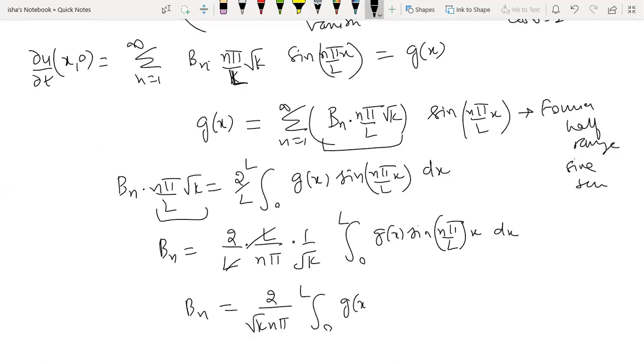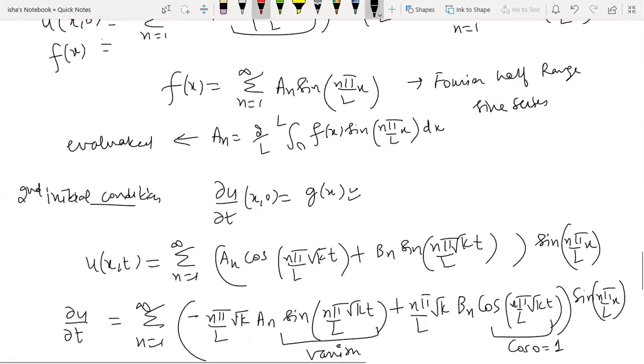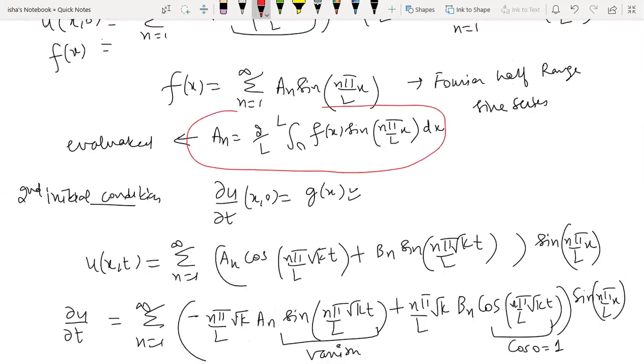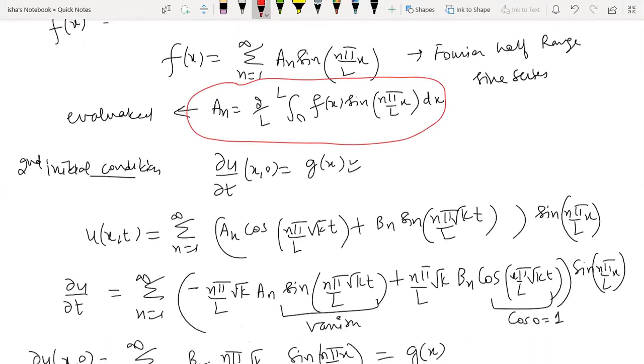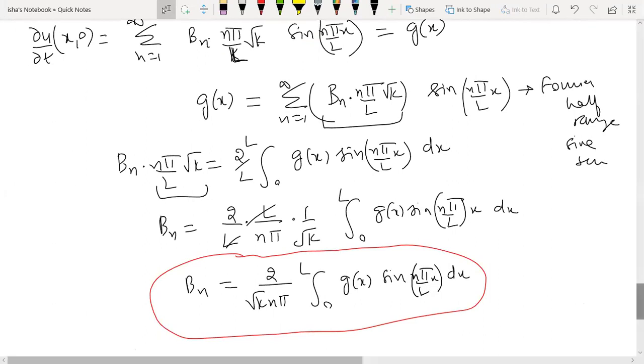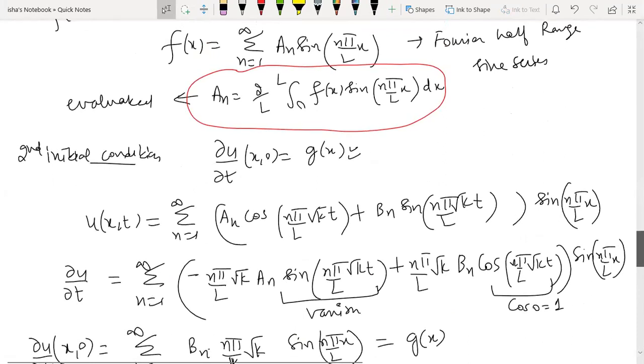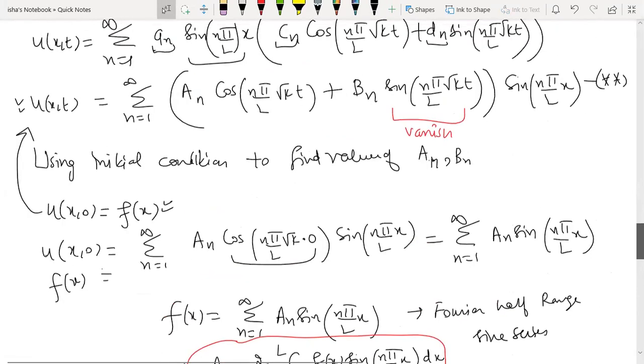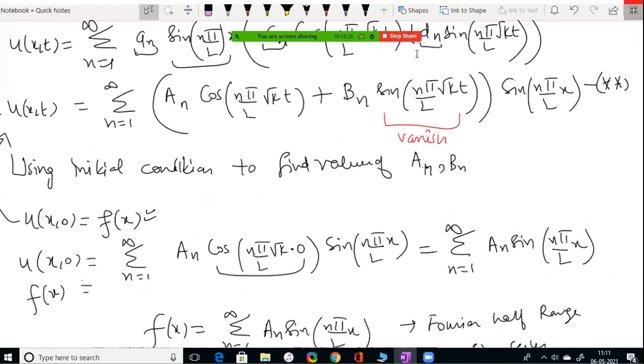So in your questions, you can directly use this value of b_n. So b_n is also evaluated. You see, we used the two initial conditions to evaluate a_n and b_n. You need to directly use this in the question, because not every time will you be deriving this, right? So in the questions, just remember these formulas, get your values of a_n and b_n, and once you get them, your solution of the wave equation is given by this double star expression, right? So that finishes the wave equation.